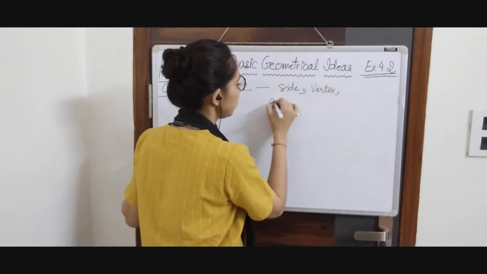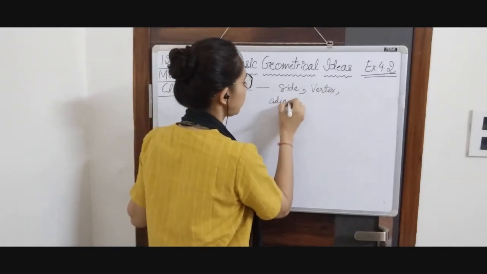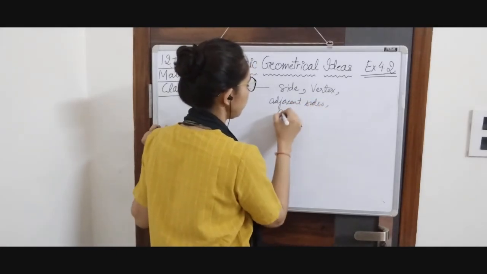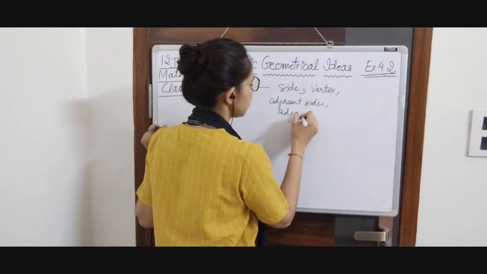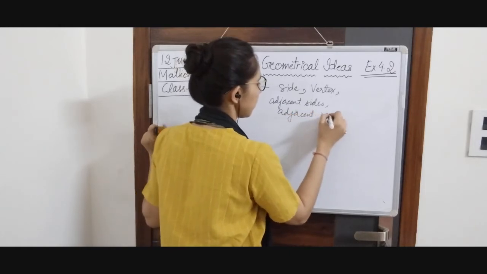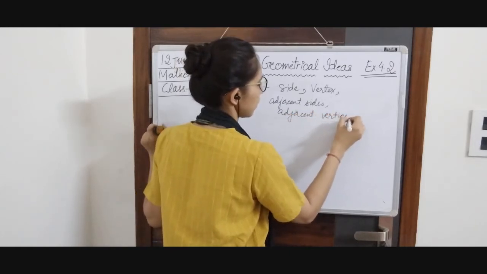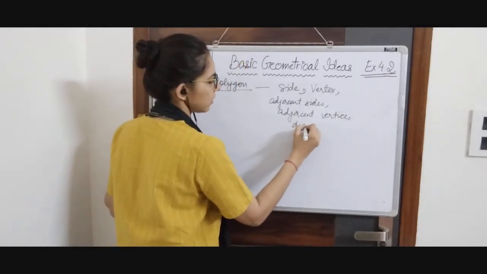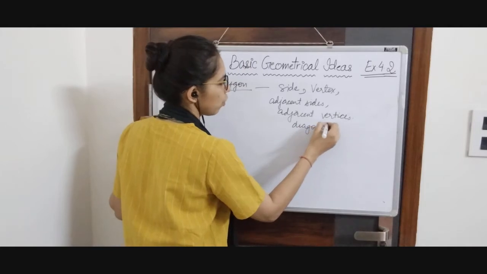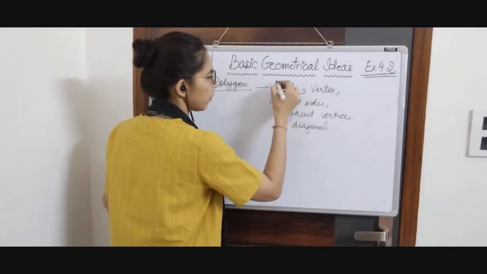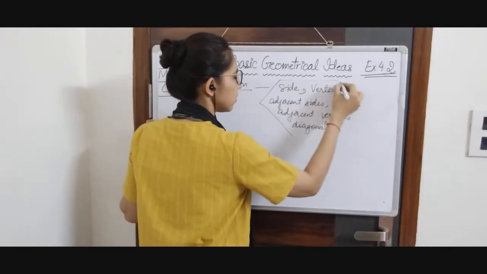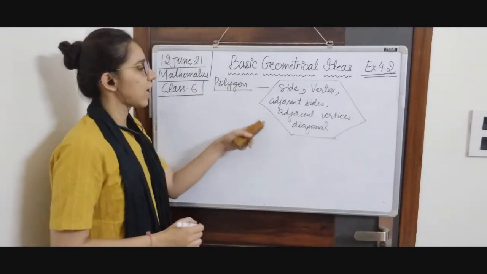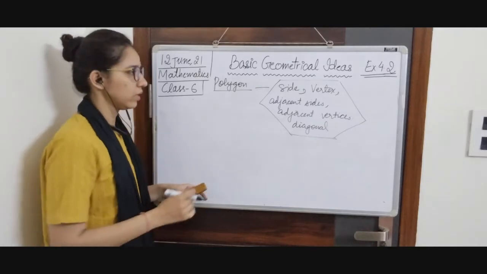What does it mean to be adjacent sides? What does it mean to be adjacent vertices? And what are the diagonals? Whom do you call a diagonal? Okay, we are going to talk about these things. These things are in relation with a polygon.